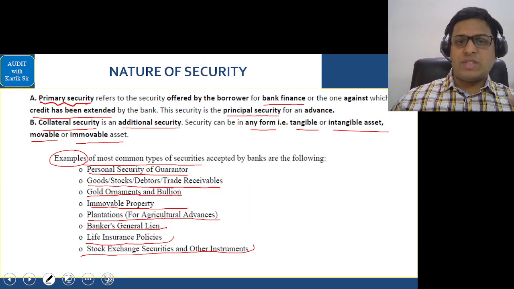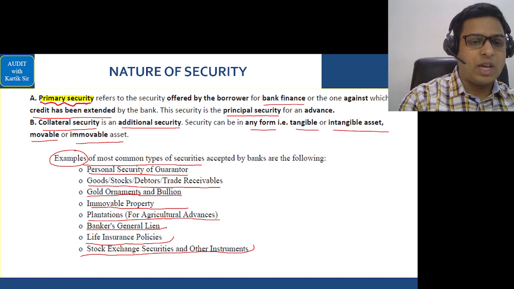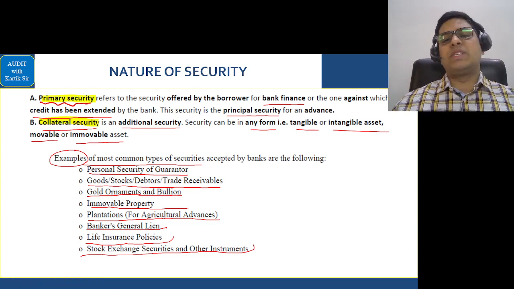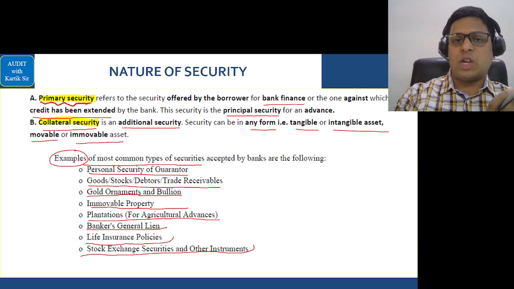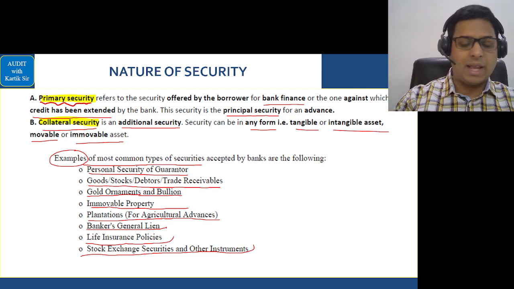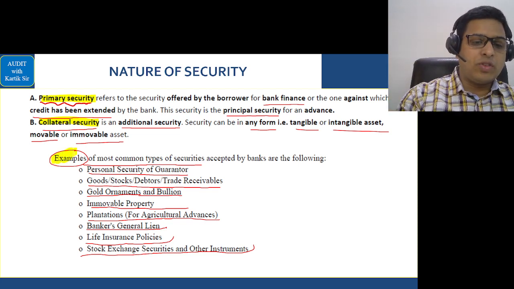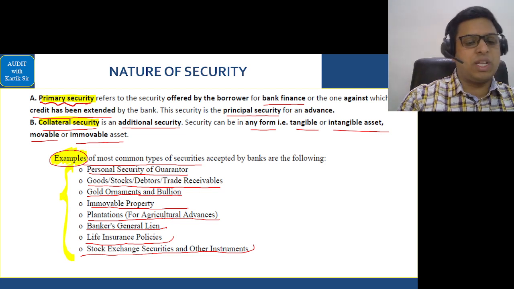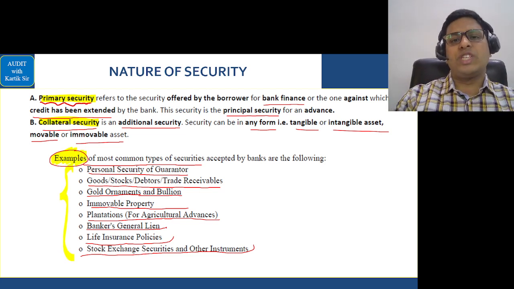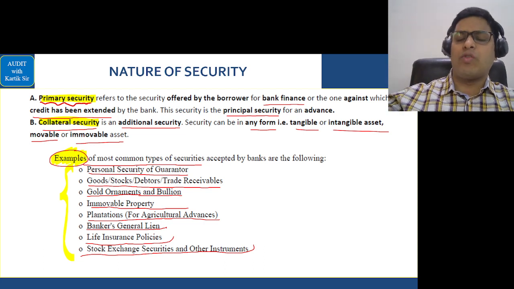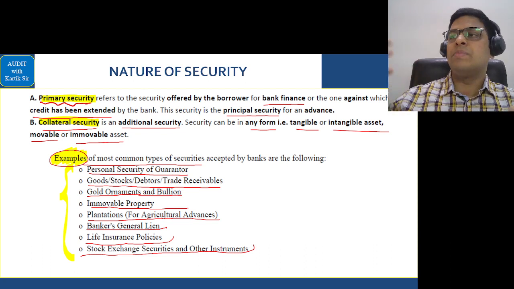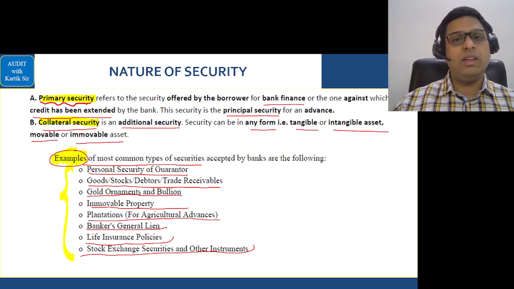What are the various natures of securities? The security can be a primary security or it can be collateral security. Primary security is your main security, and the collateral security is the additional security that you give to the bank. What are the examples of the most common type of securities? I've told the students in the class, you need to know any 5 to 6 points out of these. When you take a loan from the bank, what kind of security can you give? It can be gold ornaments, shares, land, building, inventory, any of these assets. Okay, it can be many other things also.